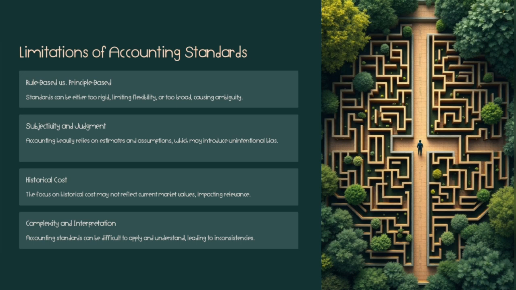The third one is historical cost. The focus on historical cost may not reflect current market values, impacting relevance. The principle of historical cost plays an important role in not reflecting current values. The fourth point, complexity and interpretation. Accounting standards can be difficult to apply and understand, leading to inconsistencies. So these are all the limitations of accounting standards.